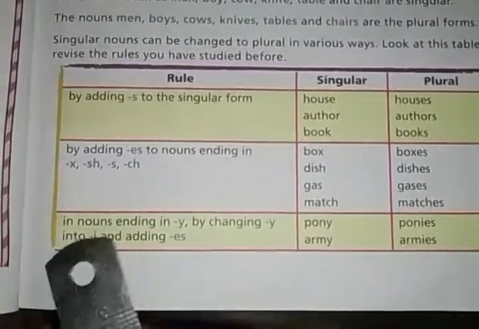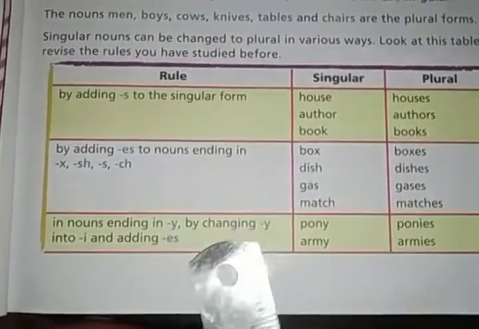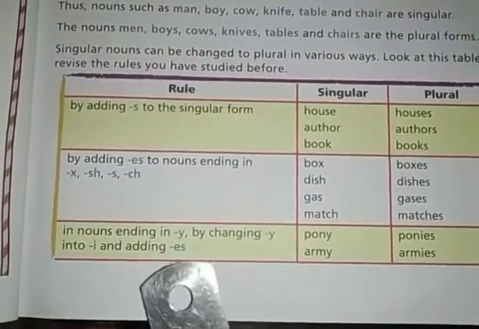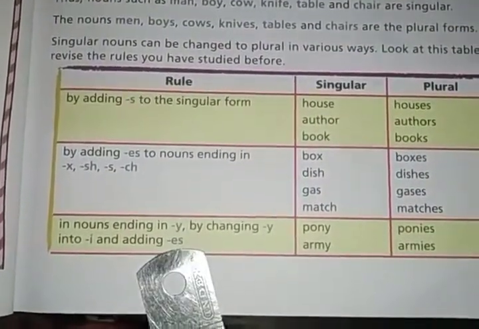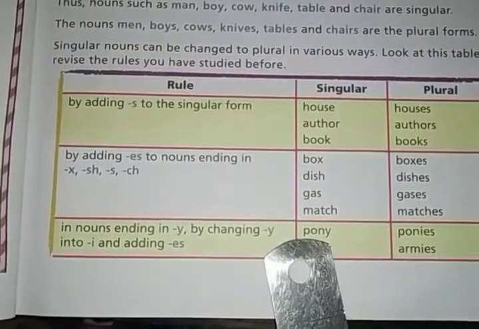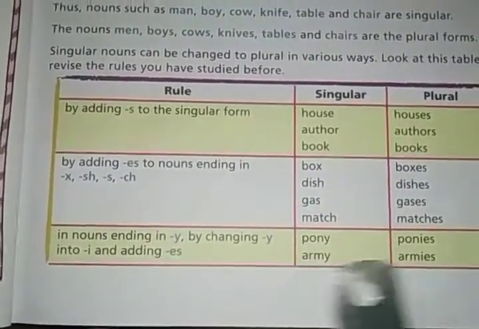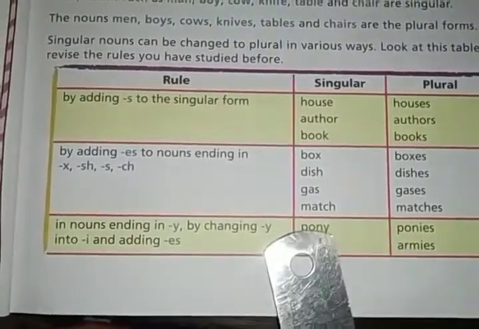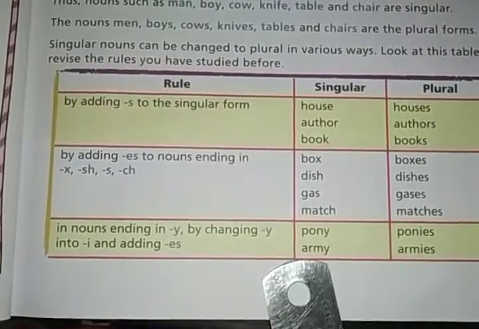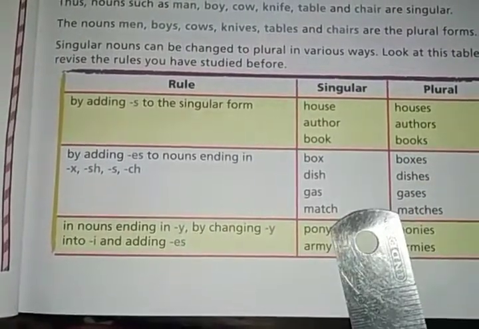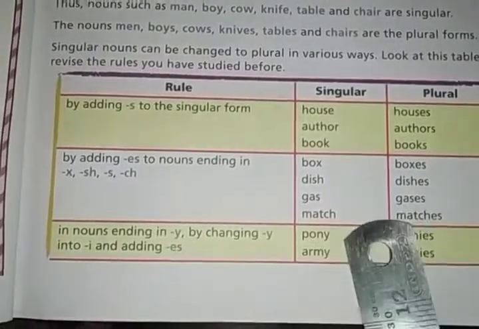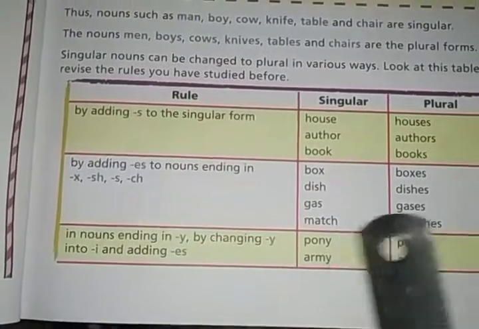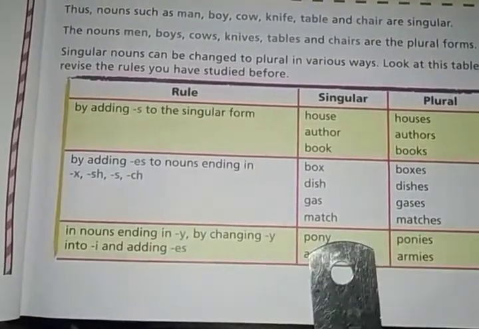Next one is in nouns ending in y, by changing y into i and adding es. That means the nouns which end with y. Look at the words pony, army. They end with y, no? So for a noun which ends with y, when you replace the y with i, means remove the y, write i, and after that add es. Then it will become the plural noun.